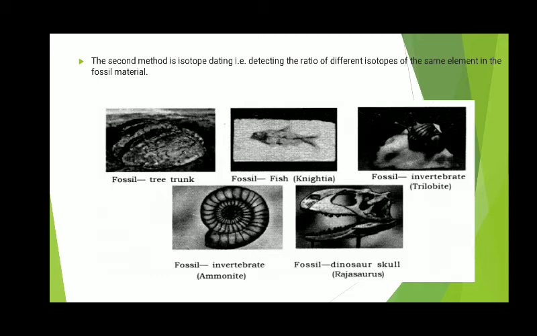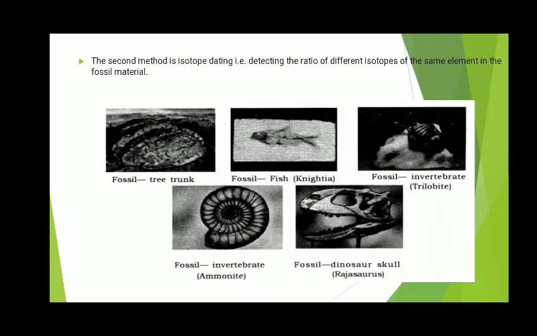In the carbon dating method, or isotope dating method, the age of fossils is determined by comparing the carbon-14 radioactivity left in the fossils with the carbon-14 radioactivity present in living objects today.